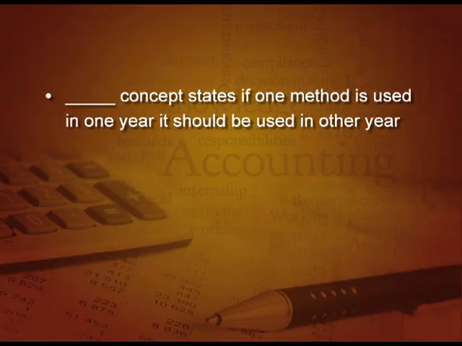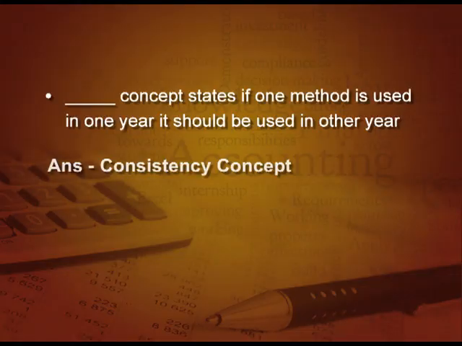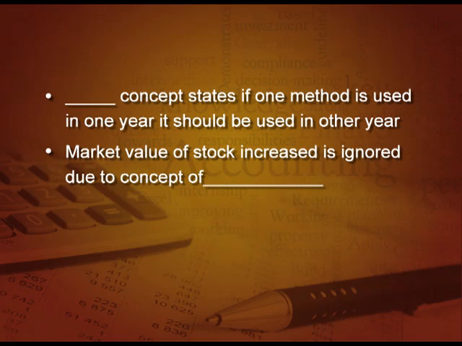Let us start. Which concept states that if one method is used in 1 year, it should be used in another year also? Which method? Try it. Yes, consistency. Market value of stock increased is ignored due to which concept?